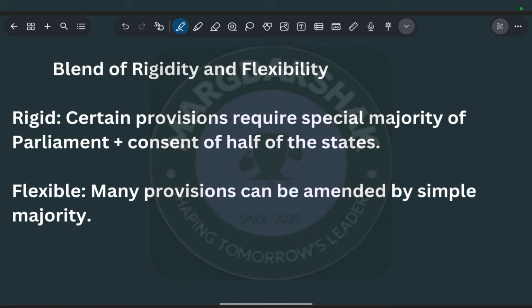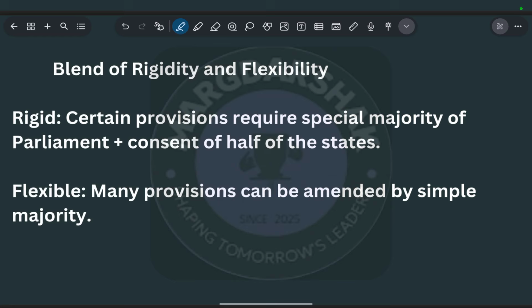If you have to make an amendment, there is a bulky procedure that you have to follow. But the fathers of our constitution saw these things: if we make it very rigid or very easy, these are extremes. We have to take the middle path, with a mix of both.